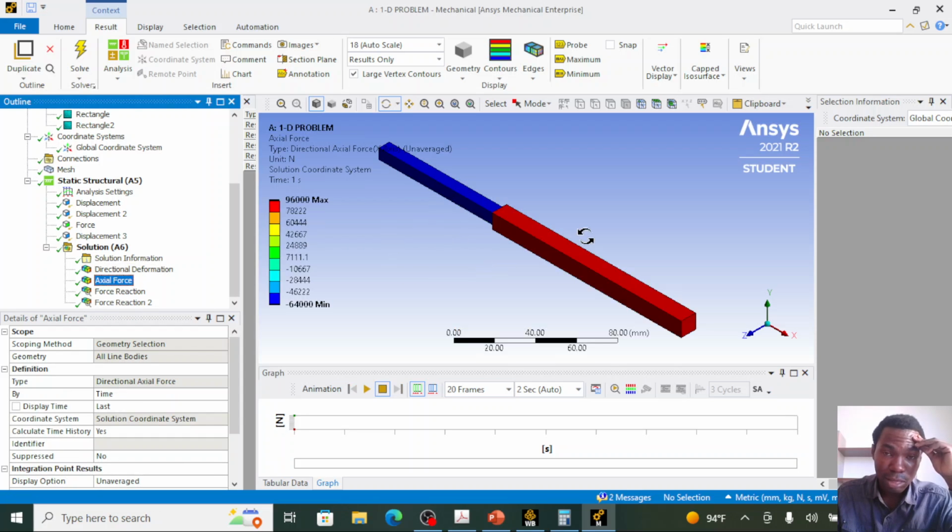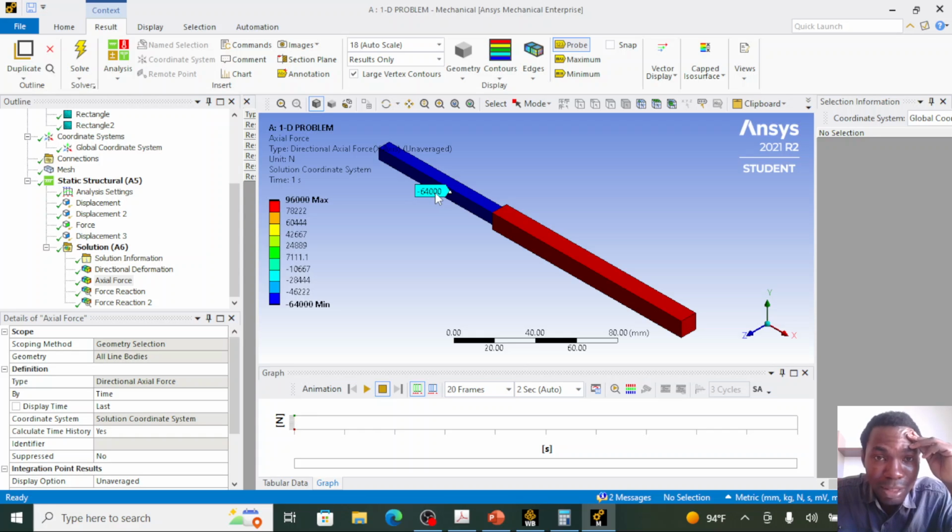For the axial force, we see two color display. The red denoting 96,000 Newton and the blue denoting 64,000 Newton. You can use the probe button to show this result. I want to uncheck the snap button.